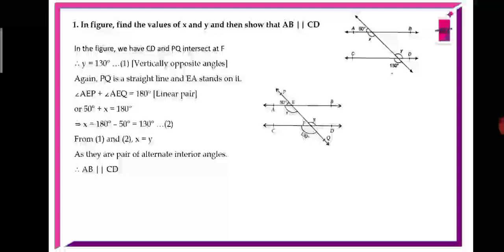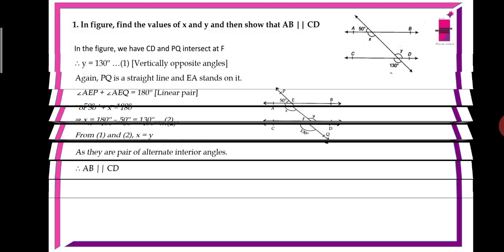We can prove AB and CD are parallel lines with some data: either co-interior angles equal 180 degrees, or corresponding angles are equal, or alternate interior angles are equal. In this problem, x and y are alternate interior angles and their values are equal. That's why we have taken that if a pair of alternate interior angles are equal, then the lines are parallel.